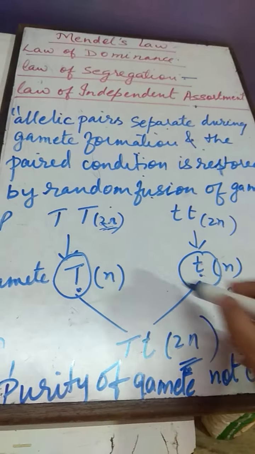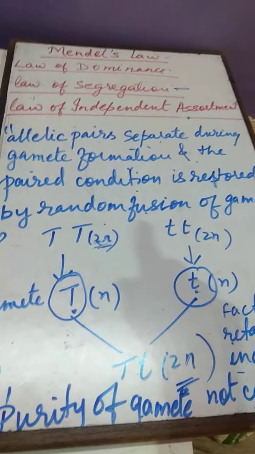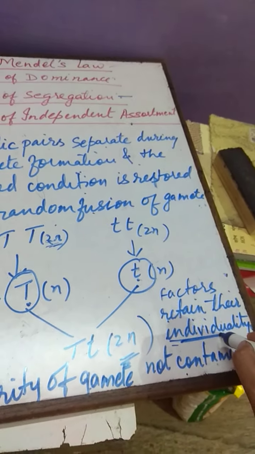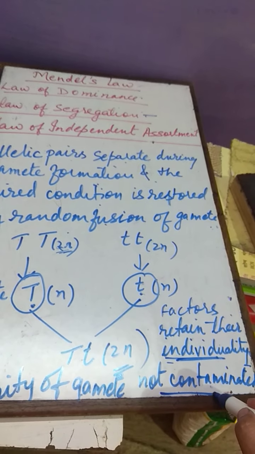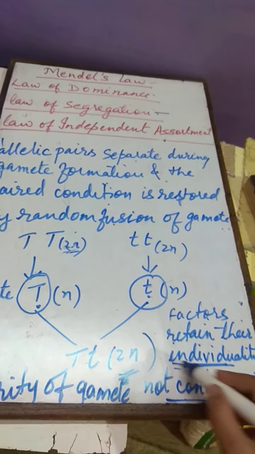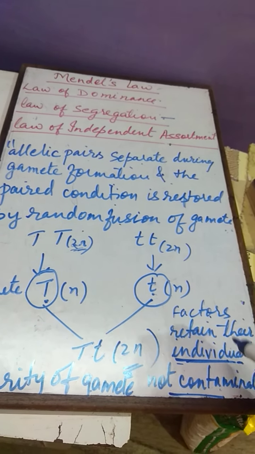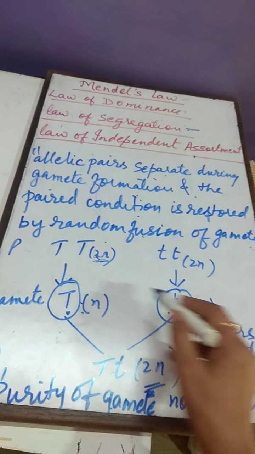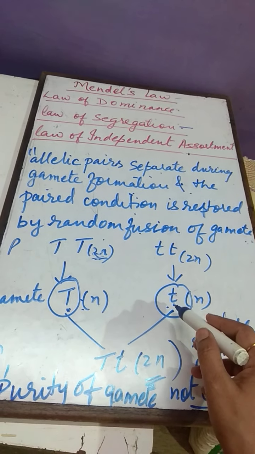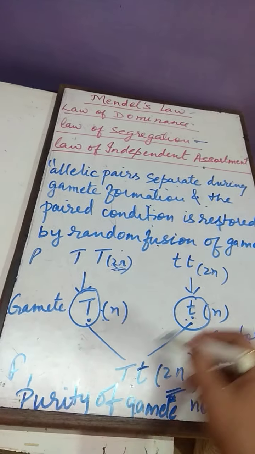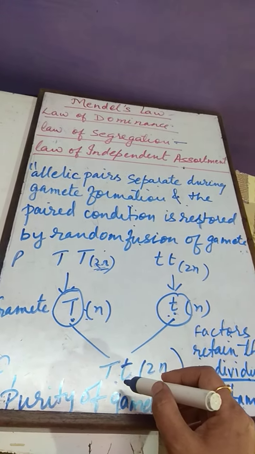Because gametes are pure of their particular individuality. They show their individuality. They do not get contaminated. During gamete formation, factors show their individuality and they are not contaminated. They are not mixing in any other character. When they are mixed, here also they are not showing any intermediate character.